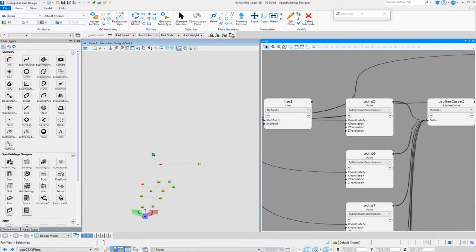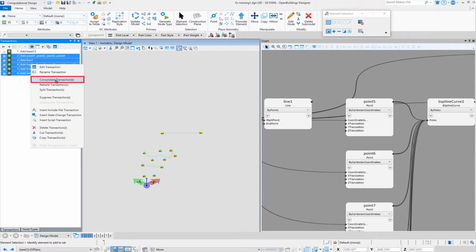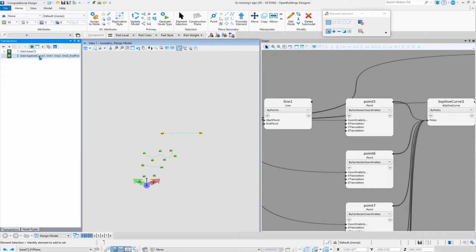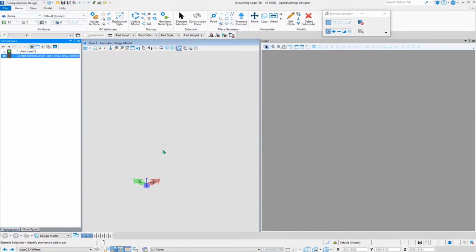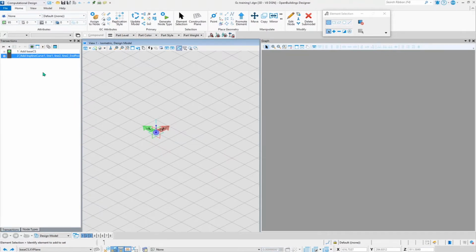So what I would do is all these transactions. Let's say I do not need this one. I can just click on all of them and then do consolidate. What it will do is consolidate into one, and I can just do suppress transaction. That will suppress any of the transactions that I've done so far. It is not going to be stored in the memory.